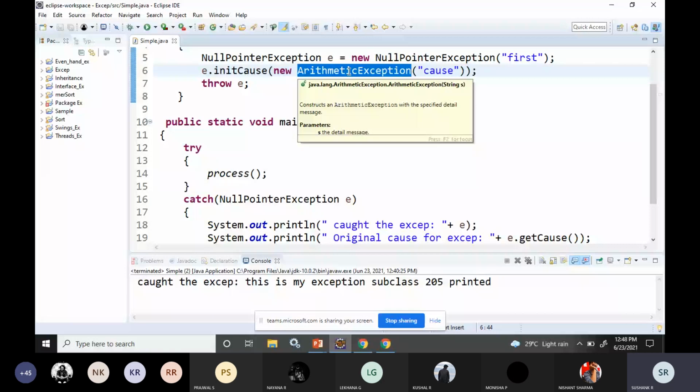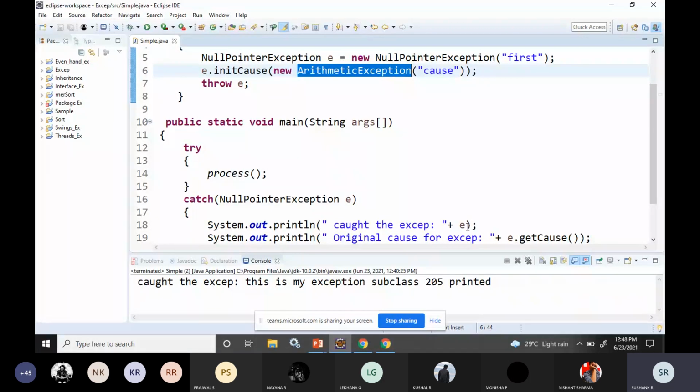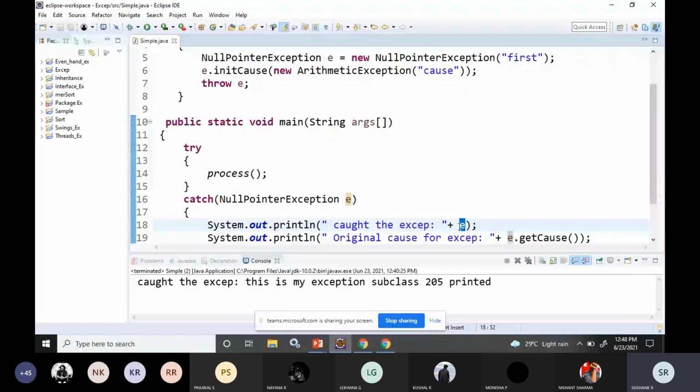How it is obtained: what is the exception you are getting? You are getting the null pointer exception. So what is the cause for that? The cause for that is obtained by using the getCause function. So this is how the chained exception works. What is the exception that you are catching, and what is the actual cause for that? If I run this program, you'll get two messages.